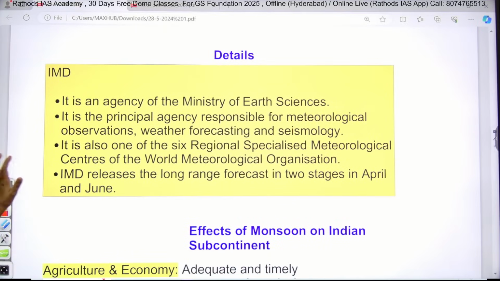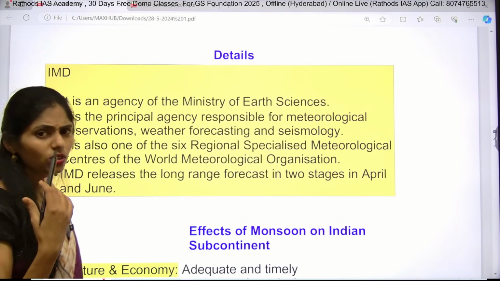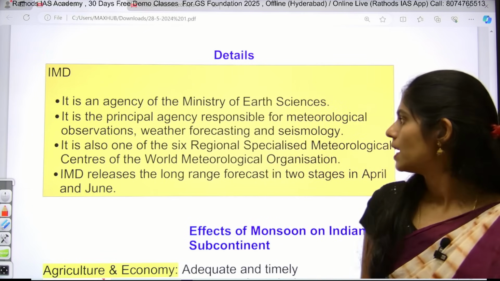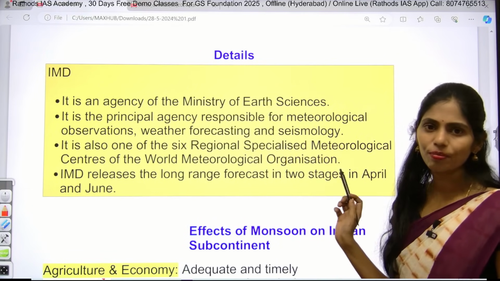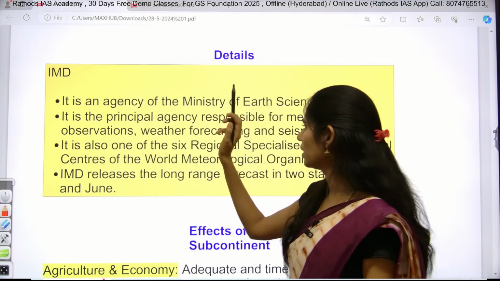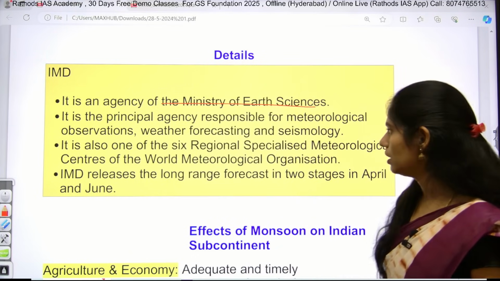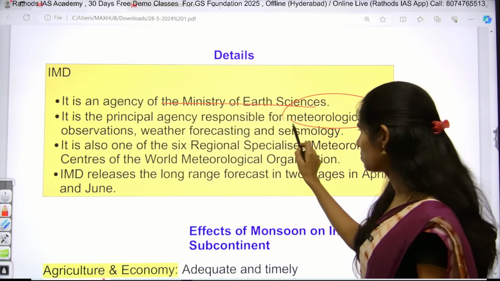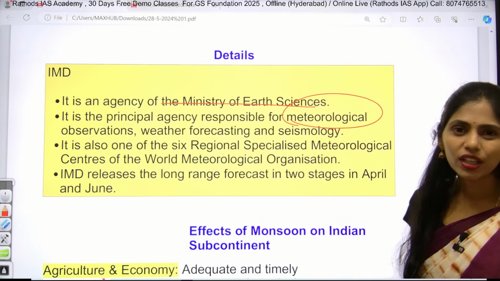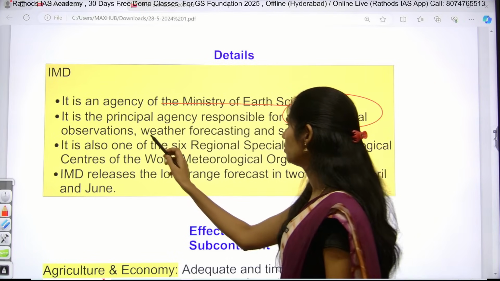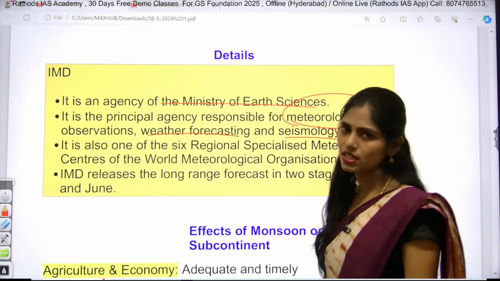And if you see some facts regarding IMD, there is also a very high chance of getting a question regarding this. IMD is an agency of the Ministry of Earth Sciences. It is very important, and I can say it is the principal agency responsible for undertaking meteorological observations as well as weather forecasting and seismology.